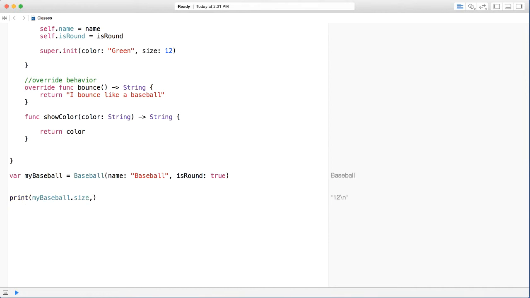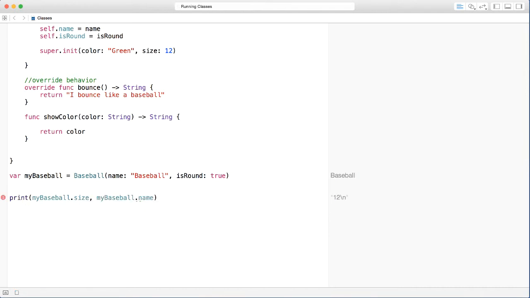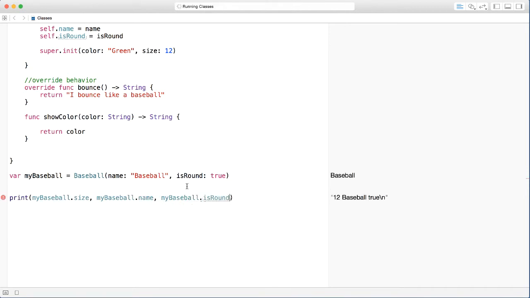And I can do the same. I can put a comma and say my baseball again dot, for instance, name. Let's guess what's going to happen. It says baseball because we said our name of this is going to be baseball, right? And if we go ahead and say my baseball dot is round to see if it's round, it's going to say true because we said is round is true.